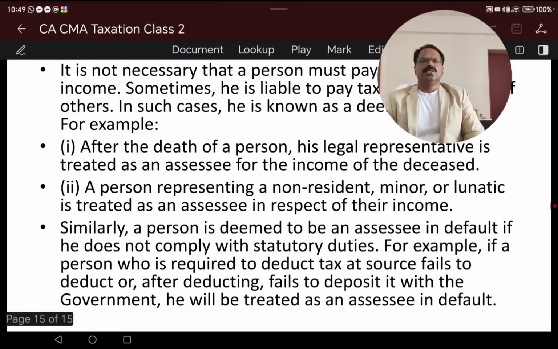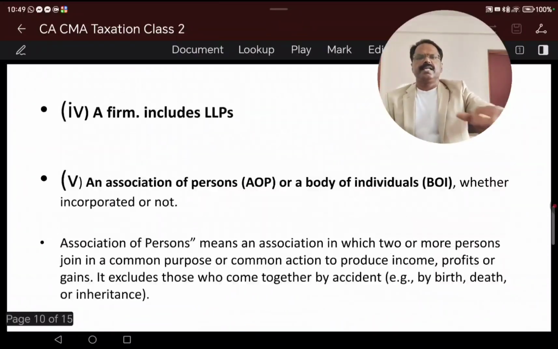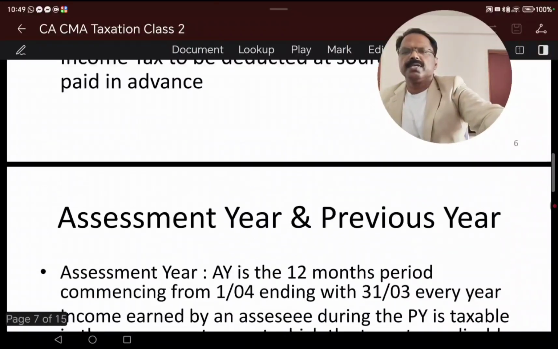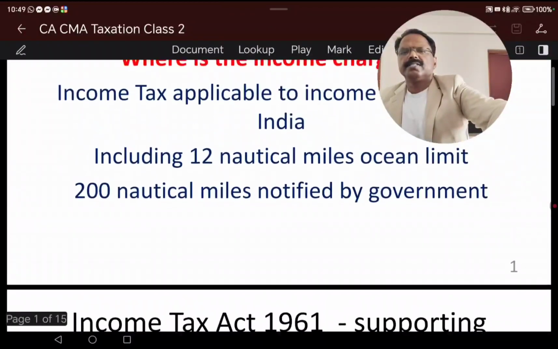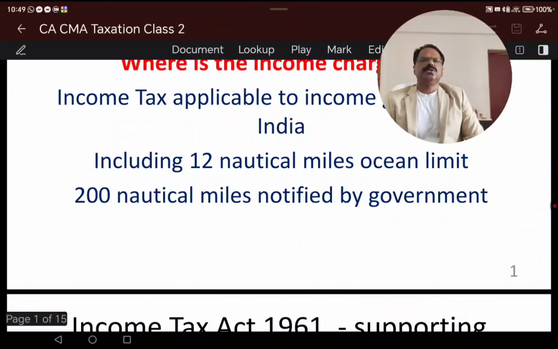So today's total sections we can recapitulate. We started with income being taxable when the income is generated in India.